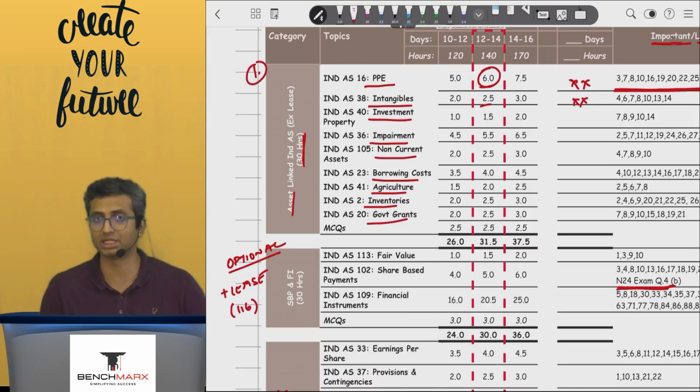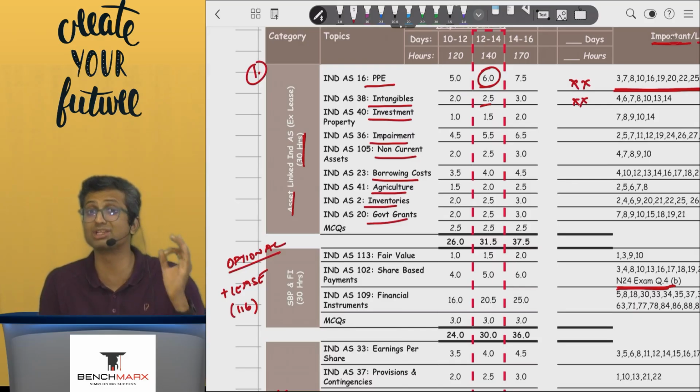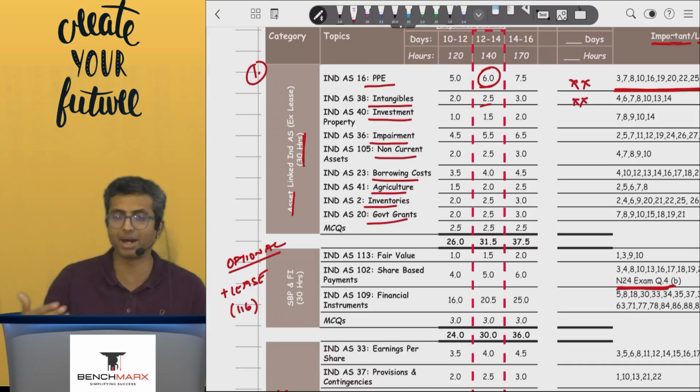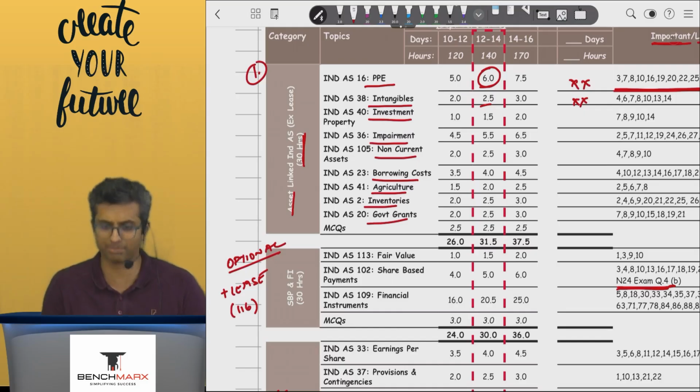Now, once you're done with the Ind AS standards, you can go into the share-based payment and financial instrument section. Financial instruments over here get their dedicated share of time. Though for these bigger topics, remember what comes in the exam, whether it is revenue, lease, financial instruments, business combination, consolidation, is a numerical part. That is not to say that you will not do the theory part. You can do that, but remember the special emphasis over here will be on the numerical questions: loans at off-market rates, compound financial instruments, derecognition of financial liabilities, derivative accounting is where your major part will be.